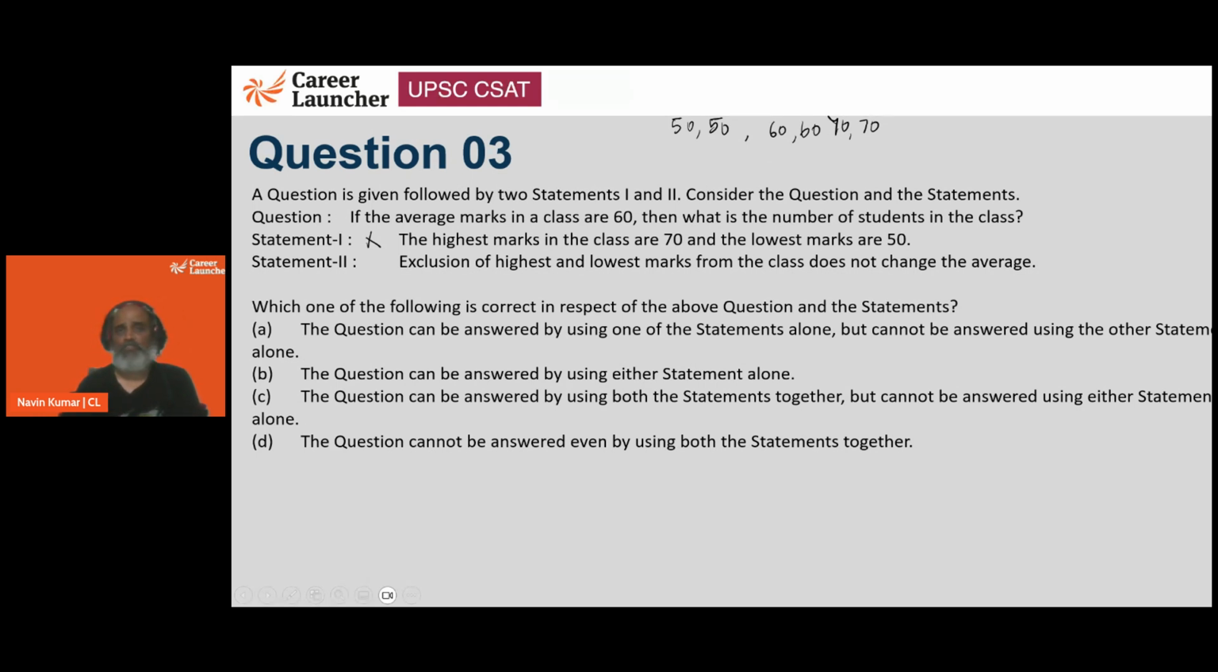And it's not all just 50 and 70. We could have 51 and 69 as well. We can have 55 and 65 also possible. So using the first statement, we won't be able to answer. Let's look at the second statement.